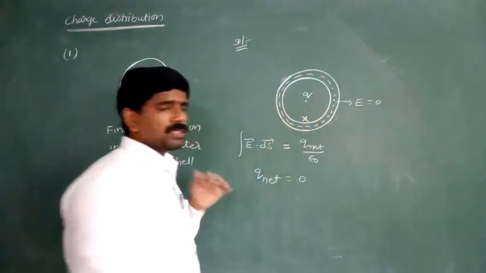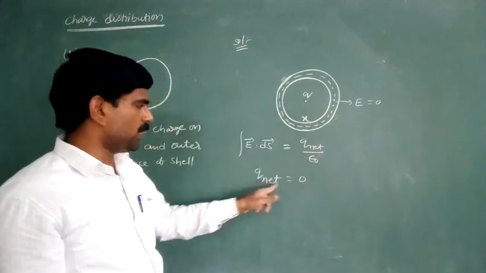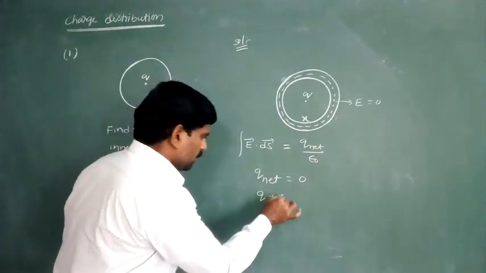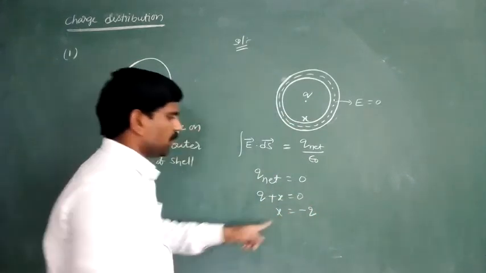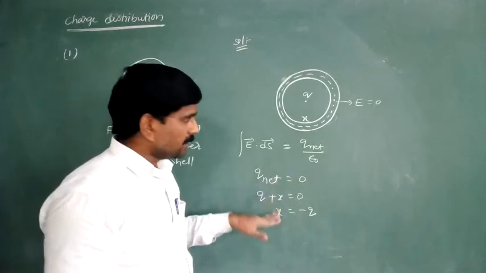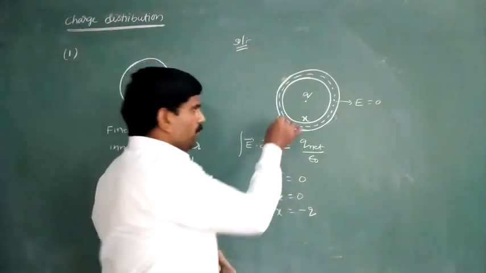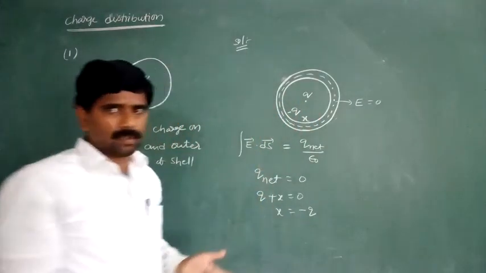Charge is equal to something, x. Here Q plus x is equal to 0. That is only Q net. Therefore, Q plus x is equal to 0, so x is equal to minus Q. What is this x? x is the charge on the inner surface of the shell. So when this is equal to minus Q, total charge remains constant.